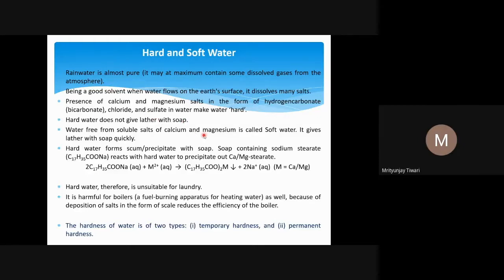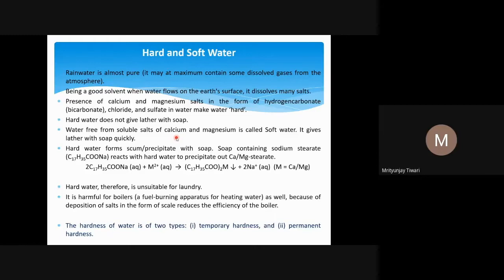And why they make it hard, this is what we are going to understand. So hard water does not give lather with soap. This is what we have already seen. Water free from soluble salts of calcium and magnesium is called soft water. Let us first know that soft water means there is no soluble salt of calcium and magnesium. So we call such water soft water.